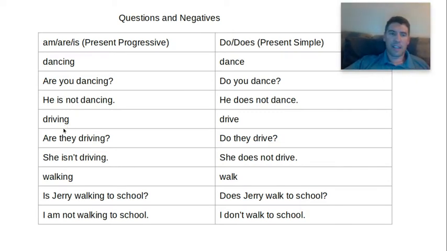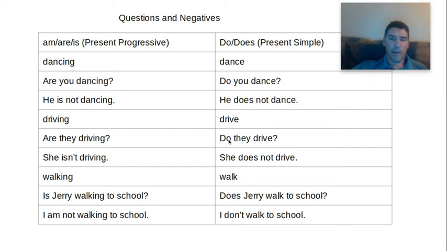Over here, driving. So it's got that ing. Are they driving? It's probably right now, or maybe it's in the future. Are they driving to California next week? No, they're flying next week. Okay, so you've got your be verb, verb ing. Same with this one. She isn't driving. Where's the be verb? That's right, is, right? In that word isn't is. She isn't, verb ing, driving.